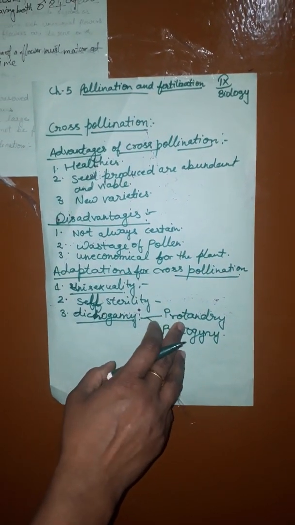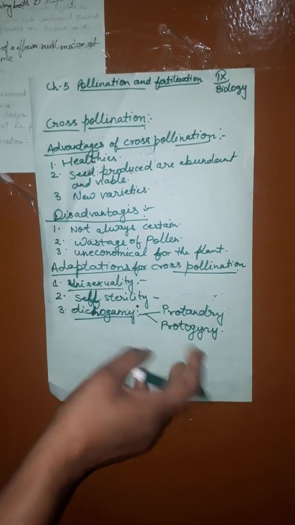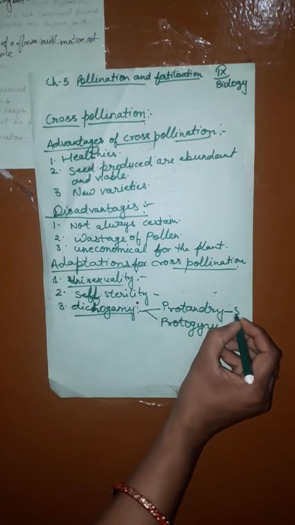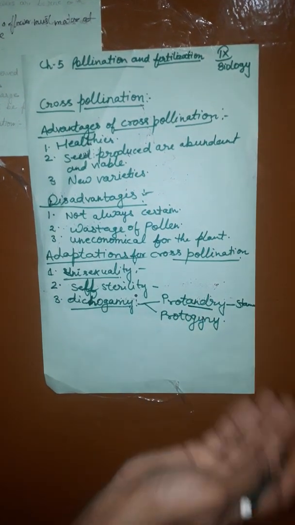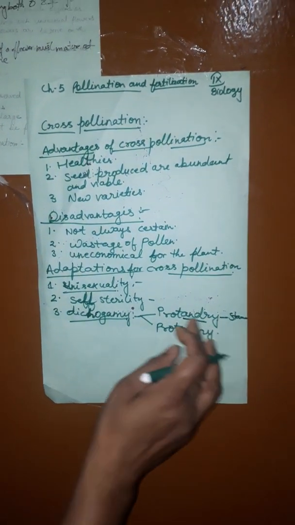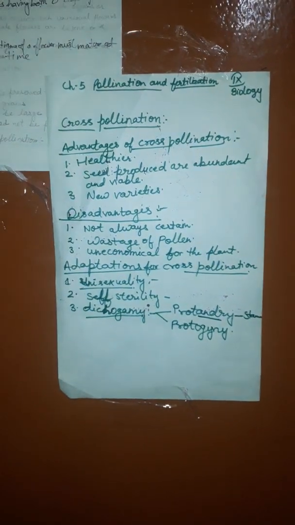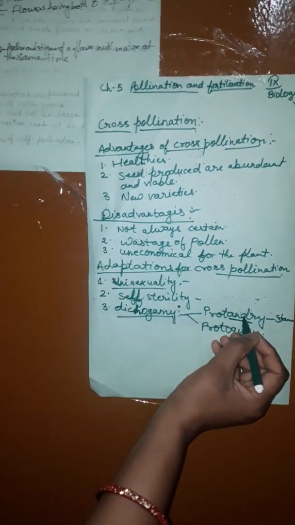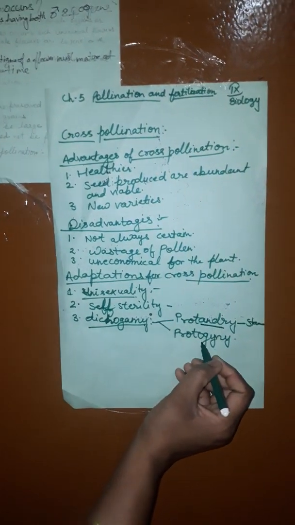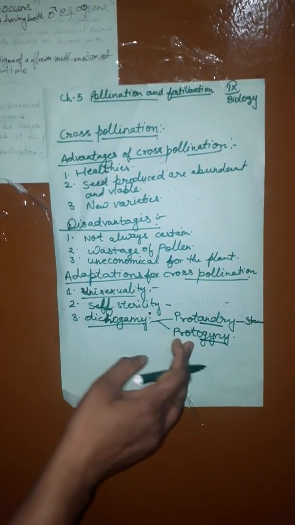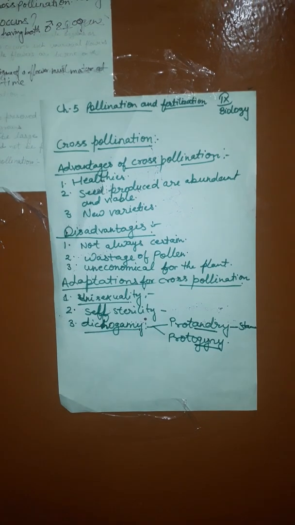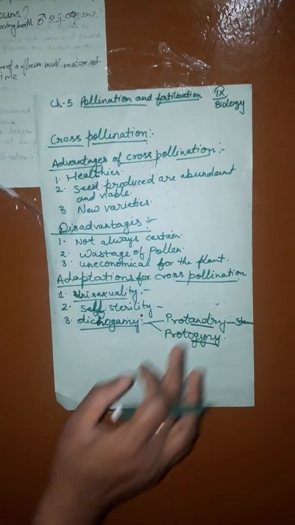What is protandry? When the stamen matures earlier than the stigma. Andry means androecium matures early. That is protandry. And protogyny: gyne means related to the female part, so the stigma matures earlier than the stamen.